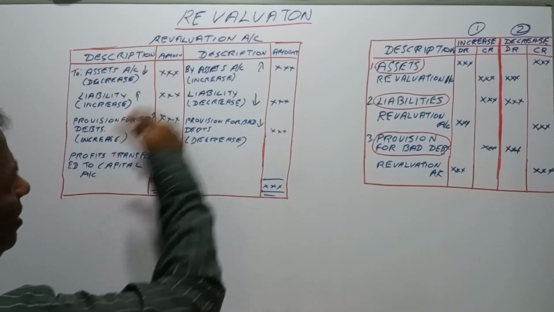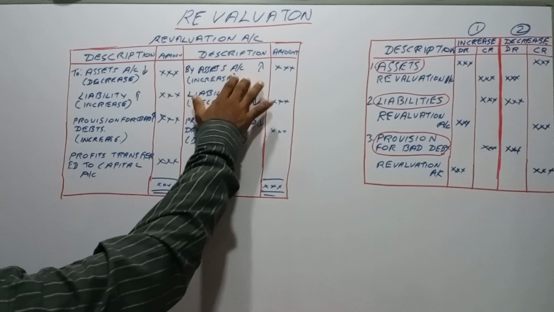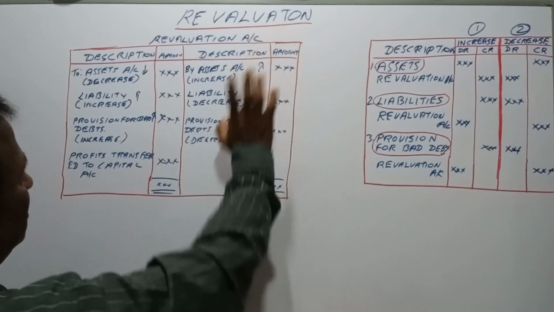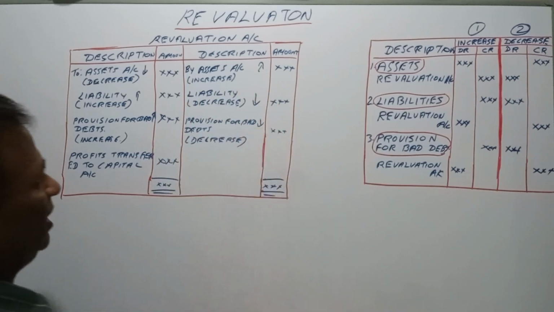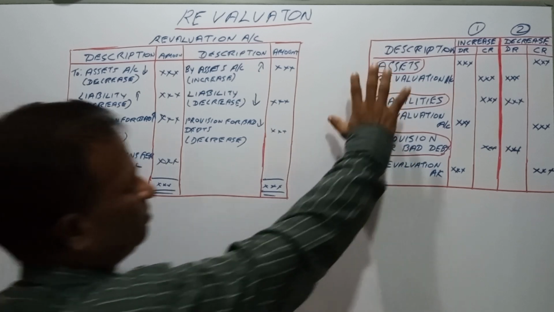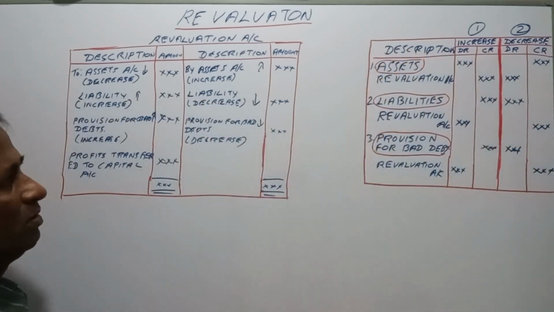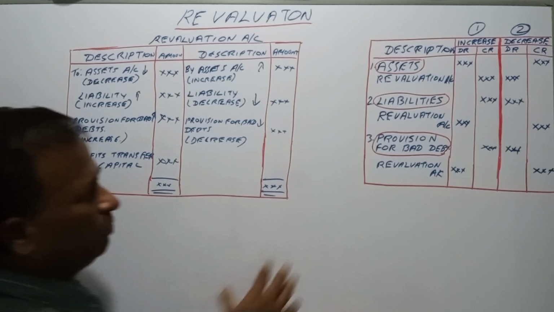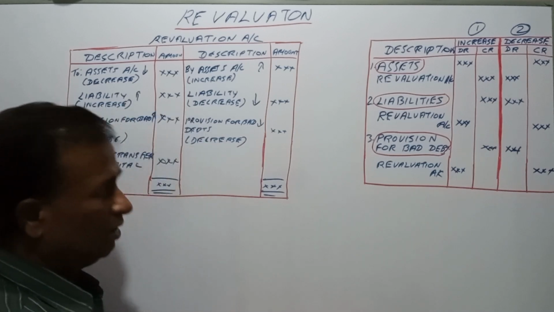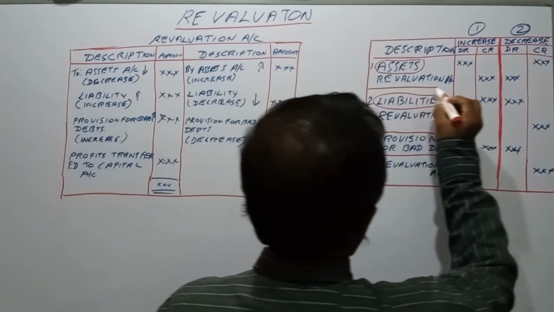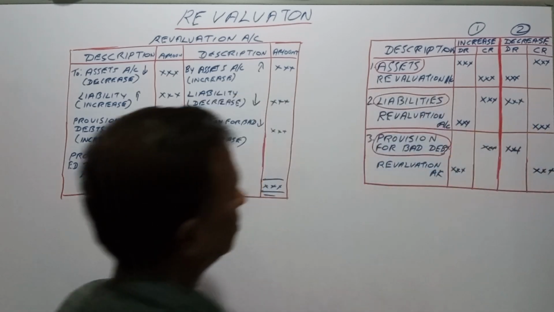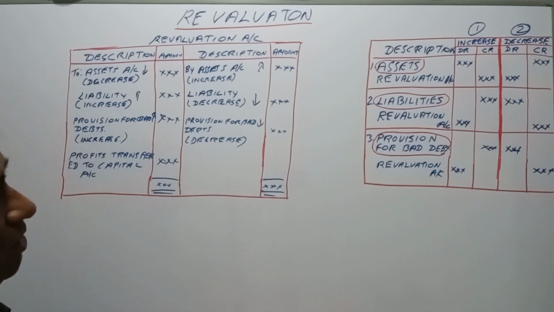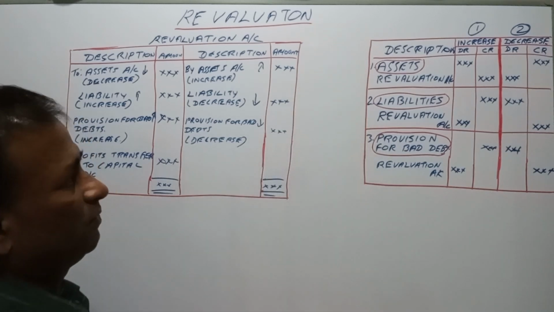Opposite to this is the credit side: the increase in the assets, the decrease in the liabilities, and the decrease in the provision for bad debts will come to the credit side of the revaluation. So we have seen the journal entries at one glance. I have put it very simply, so you can see how it works.